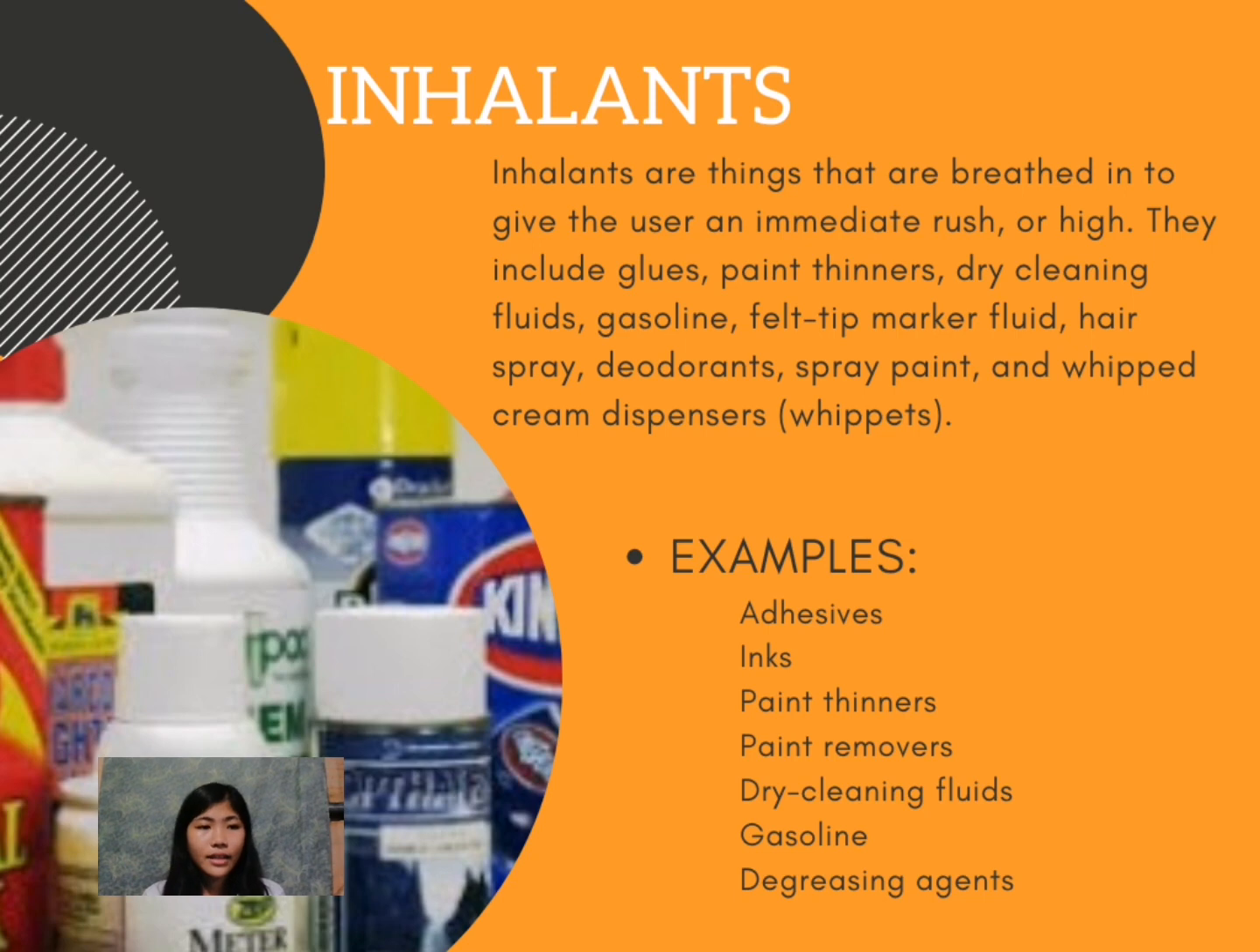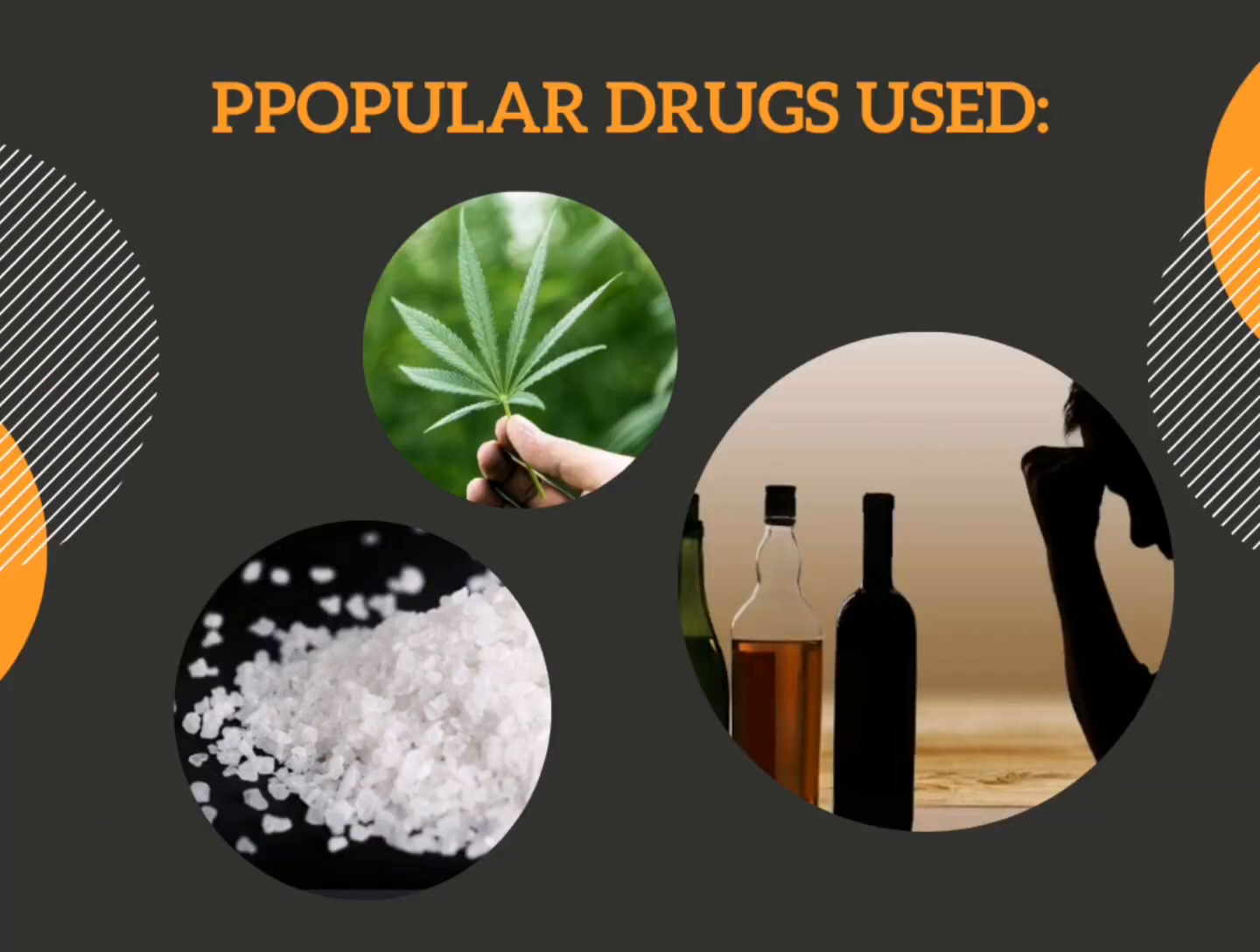Lastly are the inhalants. Inhalants are things that are breathed in to give the user an immediate rush or high. These are examples of inhalants: glues, paint thinners, dry cleaning fluids, gasoline, felt tip marker fluid, and hairspray. These are the three popular drugs used by people with drug addiction: the first is marijuana, the second is alcohol, and the last is shabu.